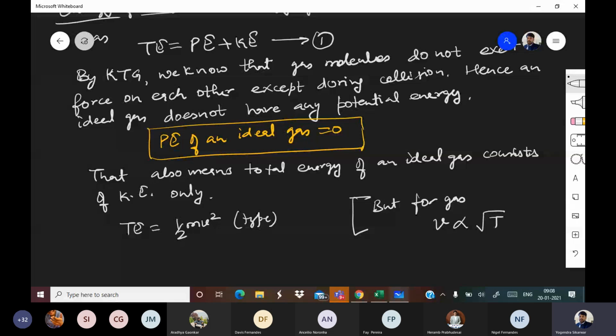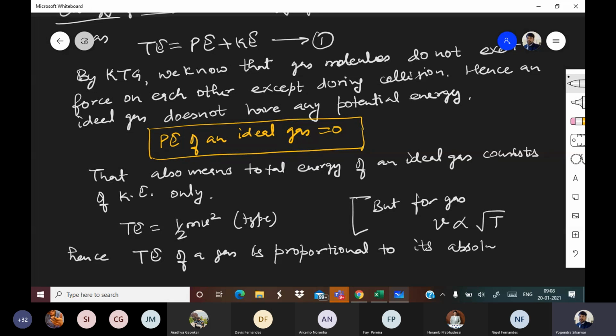If you see the RMS formula, the average formula, or the most probable formula, the speed of a gas, the RMS value, or the average speed of a gas, all three are proportional to root T. That means TE of a gas is proportional to its absolute temperature.